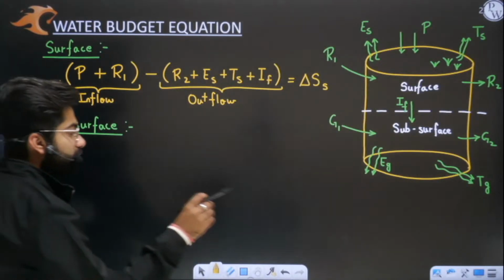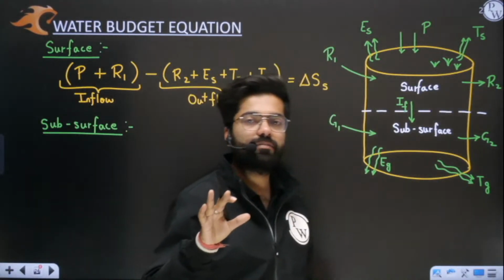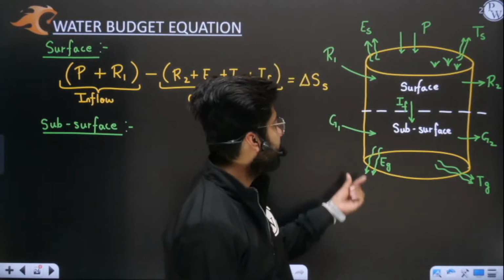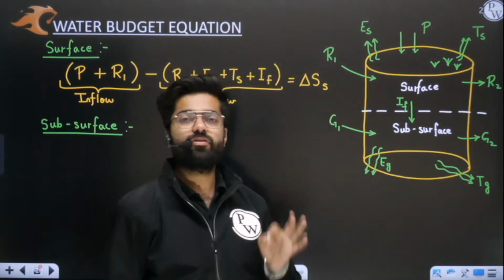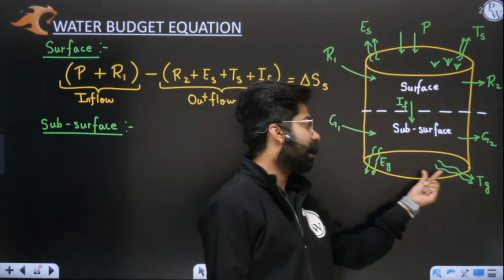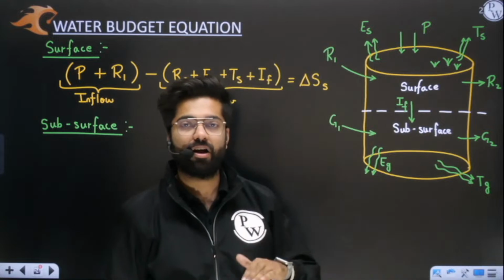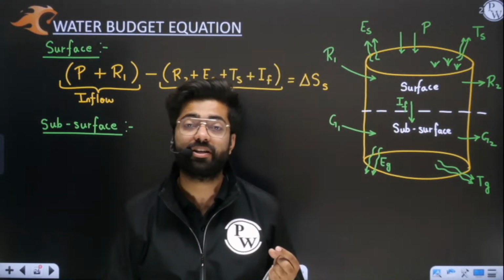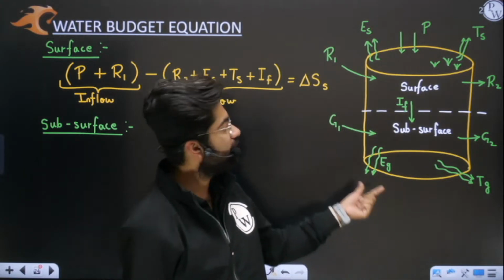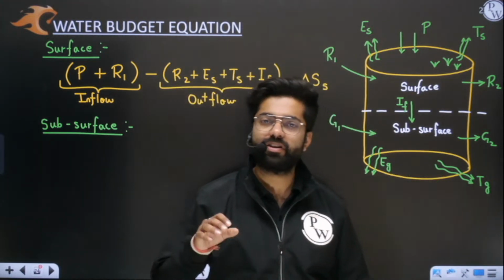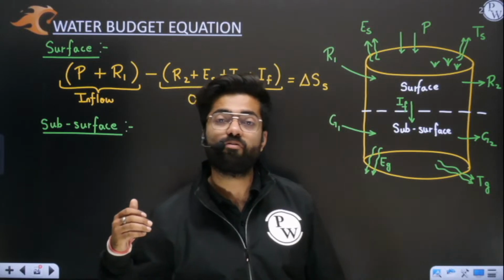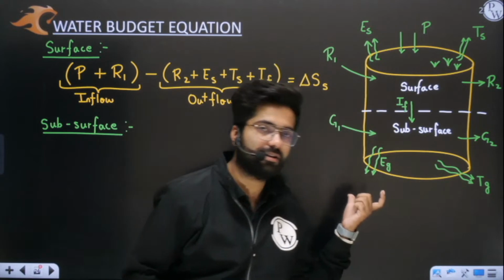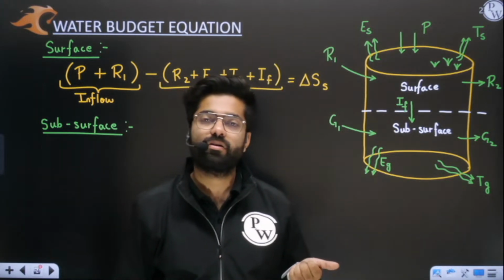Sandeep, if you are doubting that evaporation and transpiration are not possible below the ground, you can keep it as 0. You can say it can happen in very negligible quantity, then you can keep it as 0. But here we are only discussing in how many forms it is possible. It can have some value, or it may not.